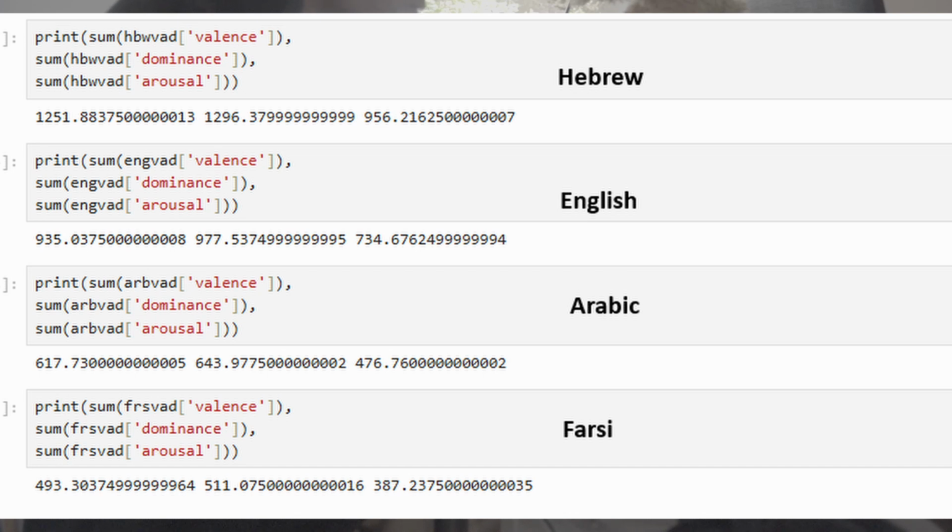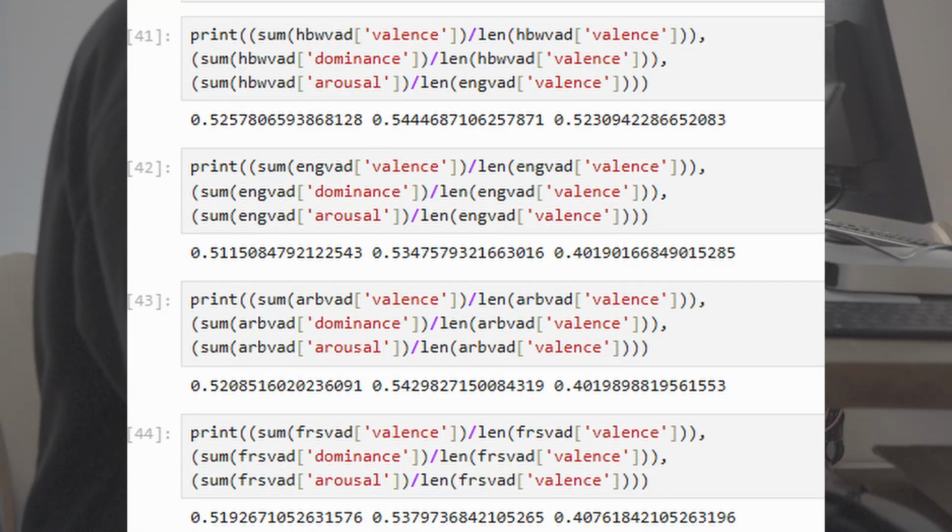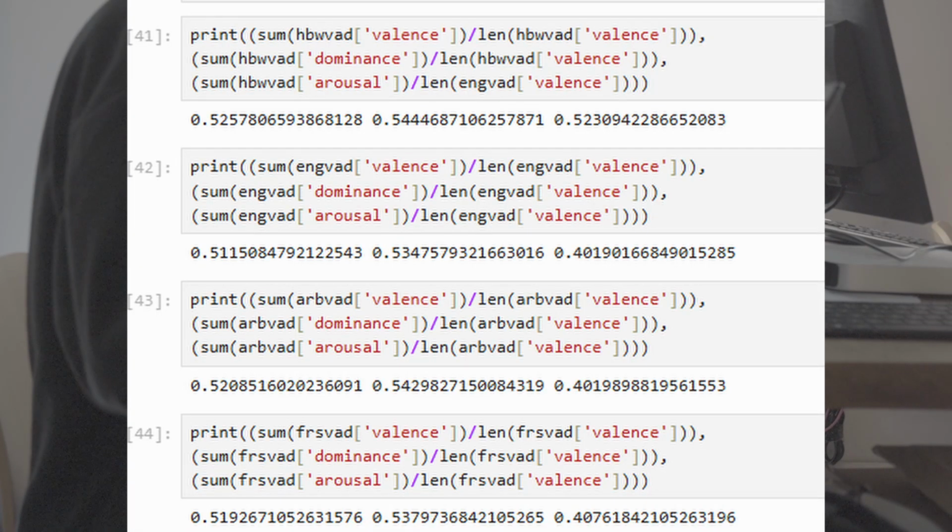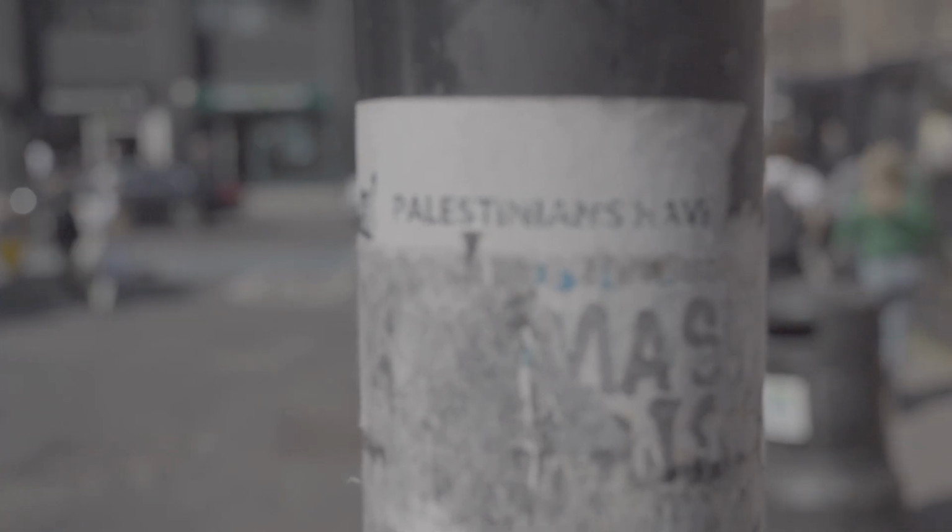And then I realized that the articles were different lengths, and all I had done was essentially measure which article is the longest. So here are the averages instead, and as you can see, there's really not much deviation. So what does this really all tell us? Well, if we use the English language Wikipedia page as a baseline for comparison, Hebrew isn't that much more different than the other two languages are from English.